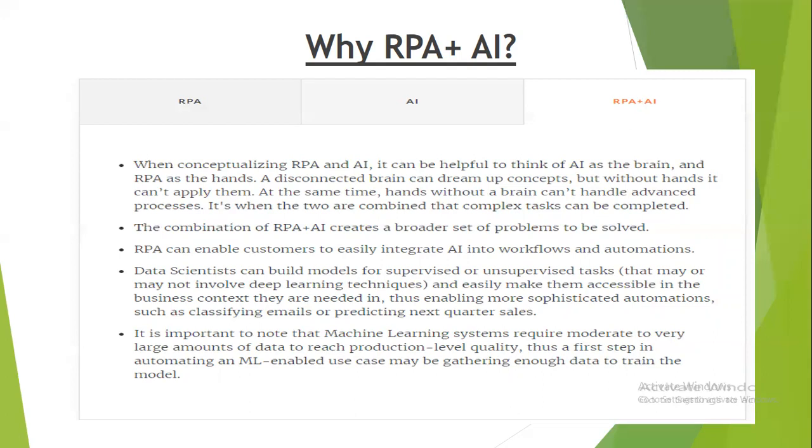And it is important to note that machine learning systems require moderate to very large amounts of data to reach production level quality. That is, the training data on which that model is being trained before it is being launched into production. So it has to be abundant. So the first step in automating an ML enabled use case may be gathering enough data to train the model so that it does not predict anything which isn't happening, which may lead to an error. And that's what we wanted to avoid. So there must be abundant data on which it can be trained, and then it can be further used.